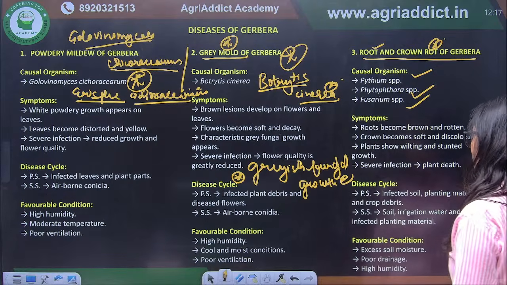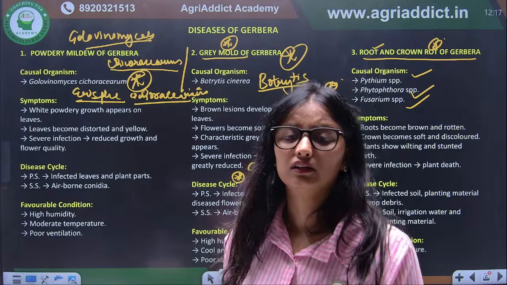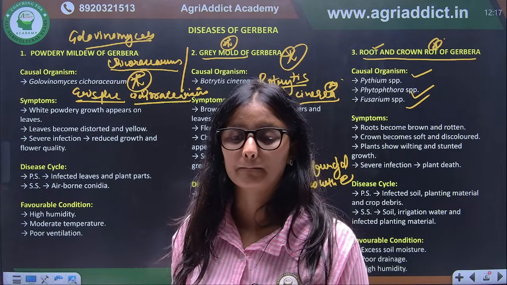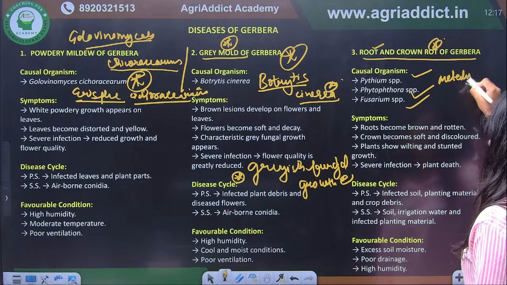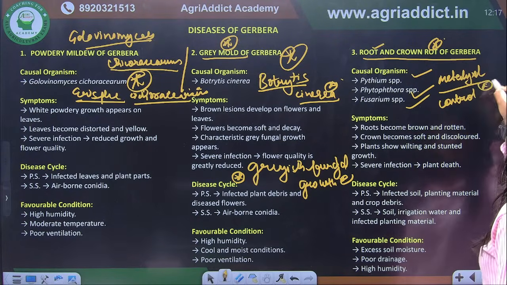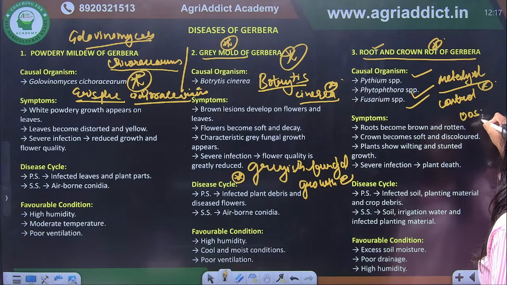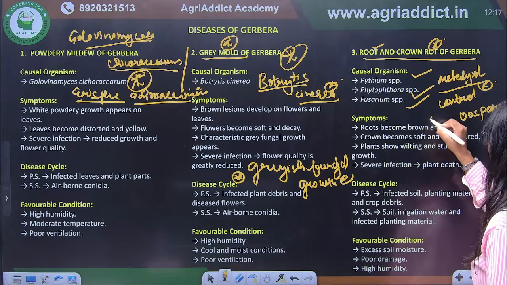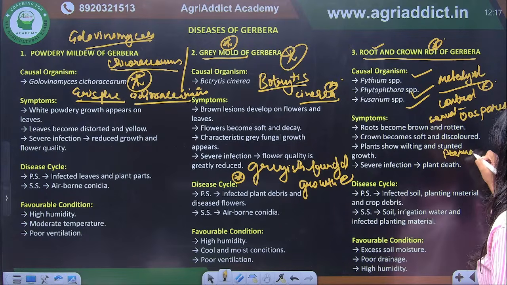Pythium and Phytophthora form, name the spores. Metalaxyl, very good, we use metalaxyl for their control. Okay, so you have to remember this. What are the spores? Very good, if we talk about the sexual spore, it is the oospore, and if we talk about the asexual spore, it will be zoospores.